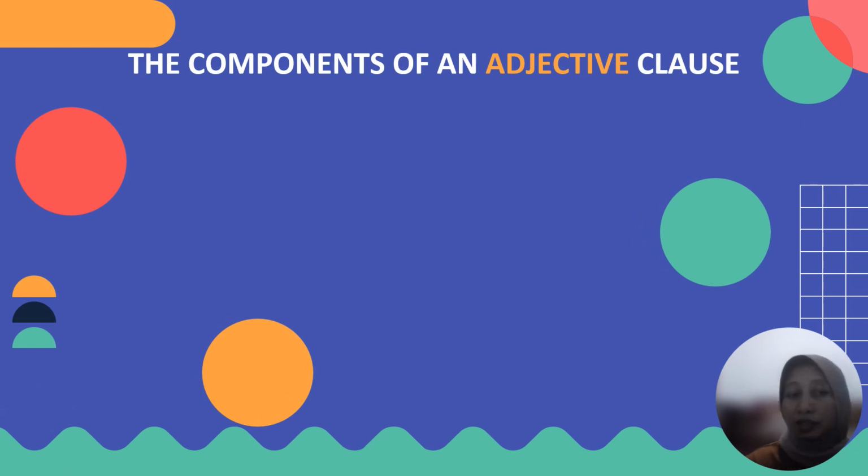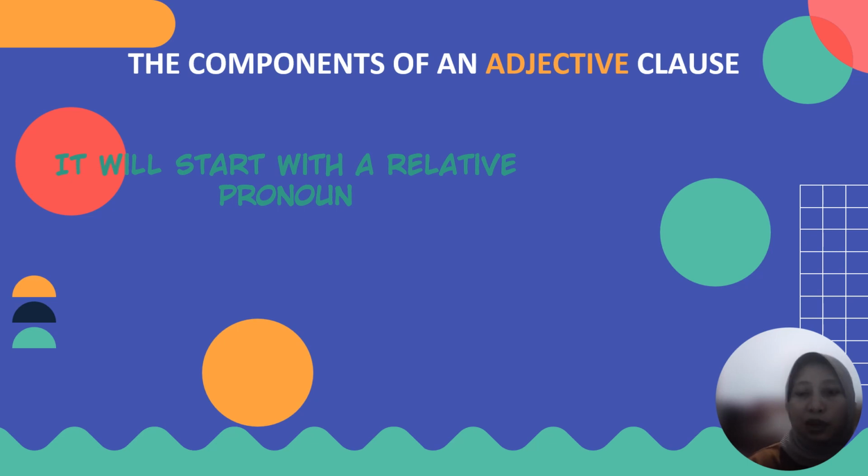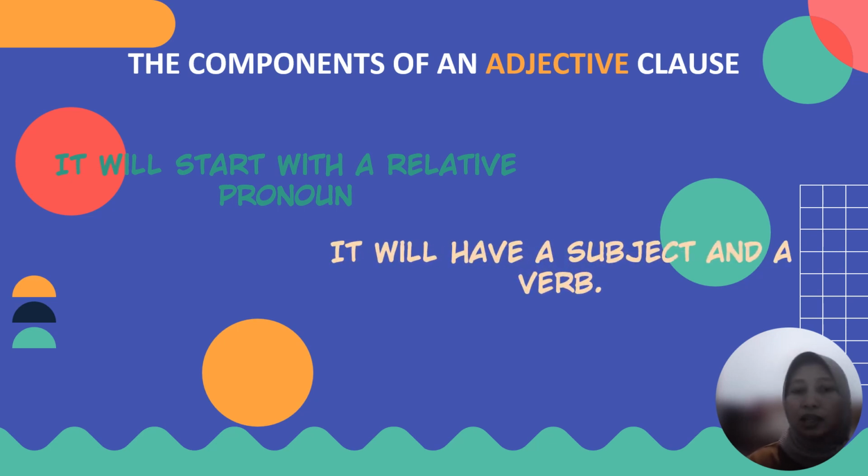Now, we will discuss the components of an adjective clause. An adjective clause is also called a relative clause. We'll have three traits here. The first trait is it will start with a relative pronoun, as I told you before. For example, who, whom, whose, which, that, or when, where, or why.